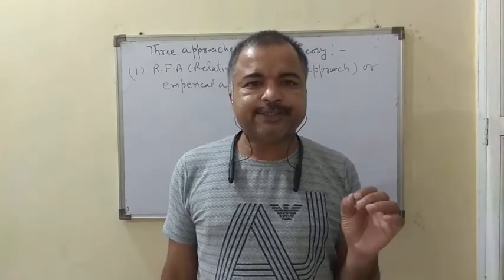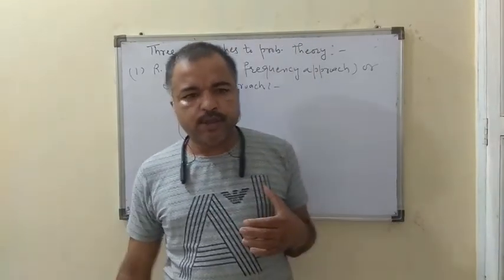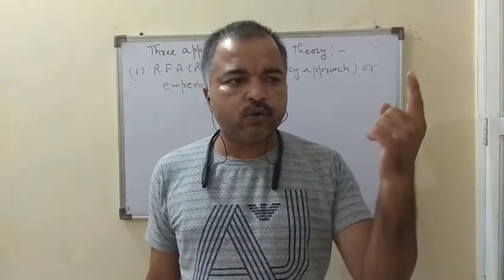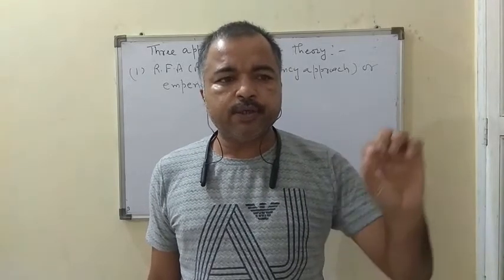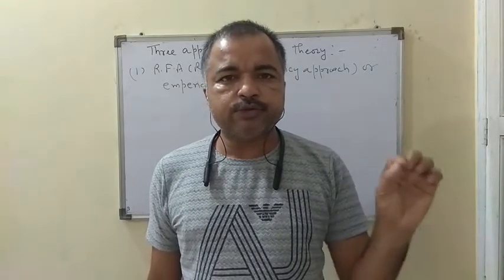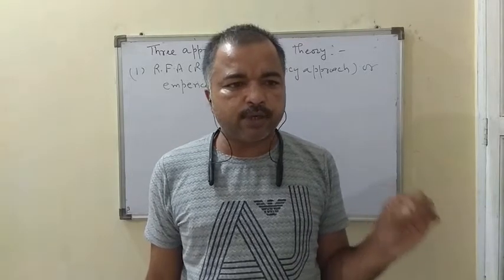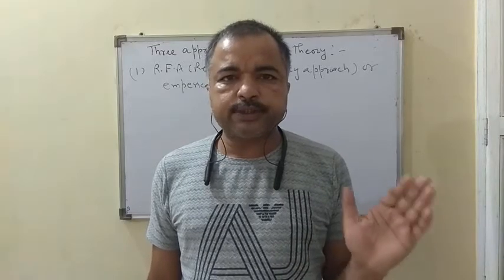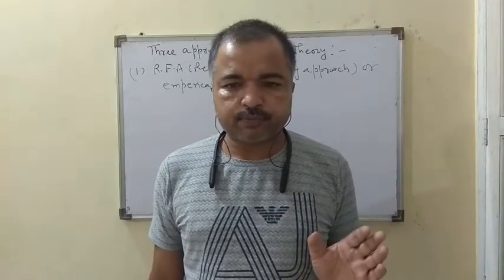If tail comes, we note it down as 0. That is, if success appears, the event which I want appears, then we note 1. If it doesn't appear, we note 0. Success is written by 1, failure is written by 0. Then the total number of successes is counted.